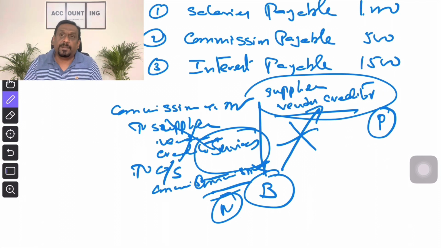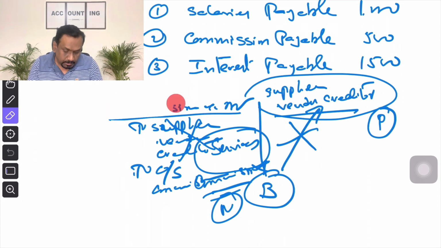Hence, outstanding commission account is a representative person. So, this is how the journal entry has to be prepared. What is the journal entry? Commission account debit and to outstanding commission account. Clear? Let us move on to the next one.